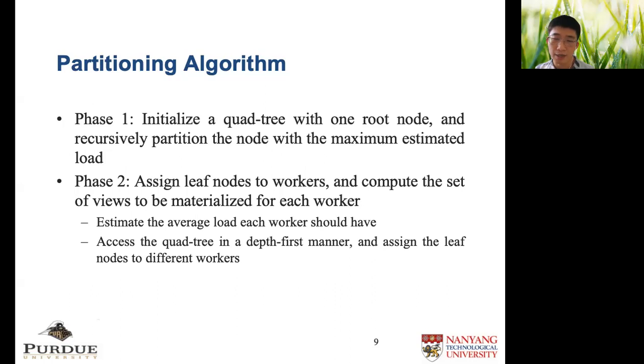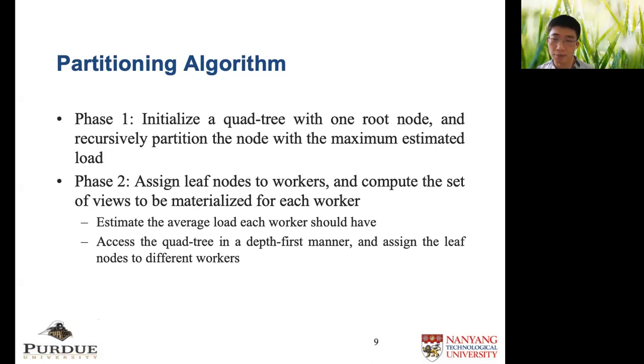The depth-first manner is to ensure data locality. For the purpose of load balance, we estimate the average load each worker should have and use it to guide the assignment of leaf nodes. If the load balance constraint can be satisfied, we output the quadtree as partitioning result.